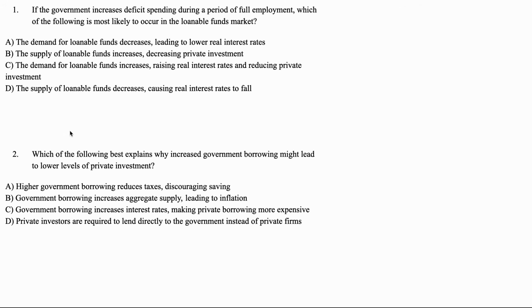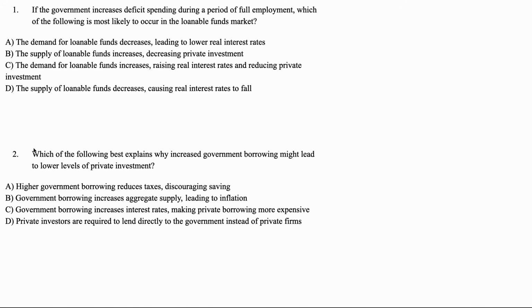Now let's go to number two. Which of the following best explains why increased government borrowing might lead to lower levels of private investment? A: Higher government borrowing reduces taxes? No, that's not true. B: Government borrowing increases aggregate supply, leading to inflation. A higher aggregate supply actually doesn't lead to inflation, so that's just wrong. C: Government borrowing increases interest rates, making private borrowing more expensive. That is correct, so C would be our answer here. And then D: Private investors are required to lend directly to the government instead of private firms. That is incorrect. So our answer here is C.